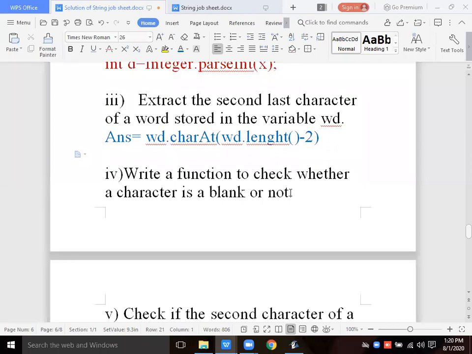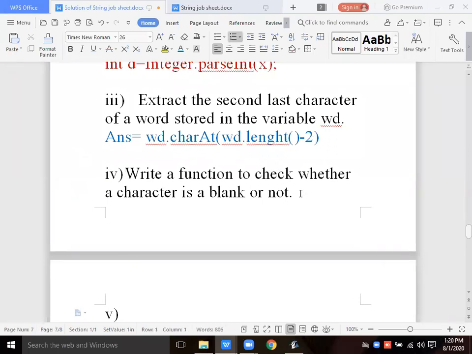Now write a function to check whether the character is a blank or not. It is very easy. We'll use the Character wrapper class over here: Character.isWhitespace. For checking whether the character is blank or not, we have isWhitespace, which is the predefined method.